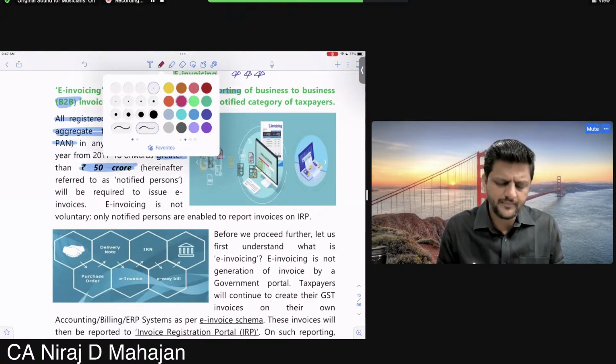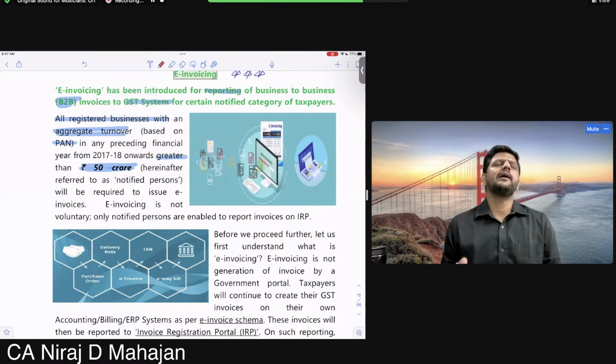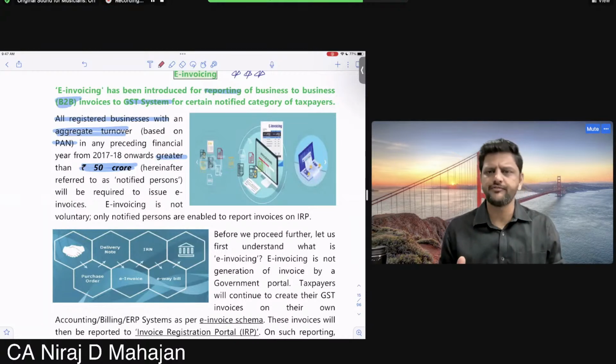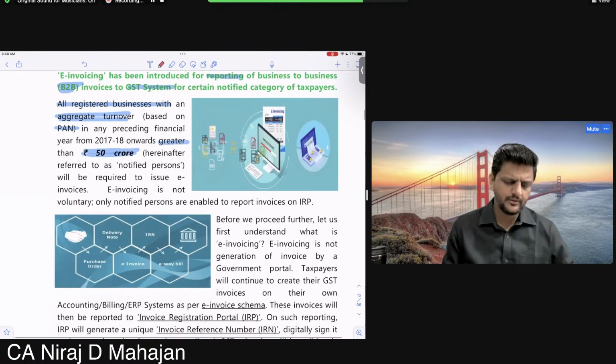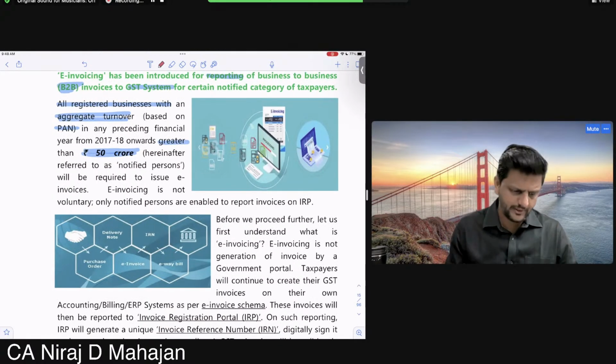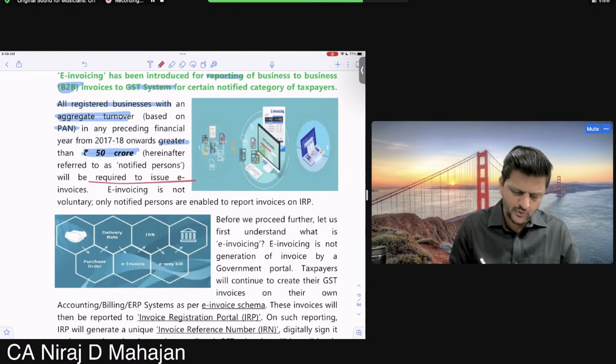Anyways, okay, everybody. So, if the previous year's annual turnover is more than 50 crores, you are a big business. 50 crores, I hope you understand now. So that is first of all applicable on them. They will be required to issue e-invoices only.